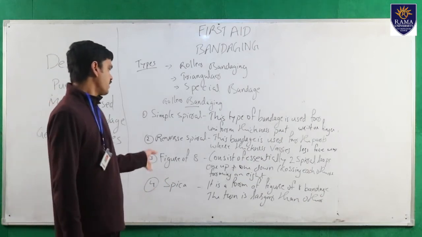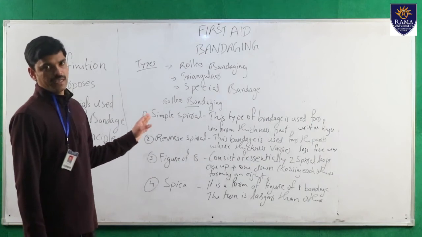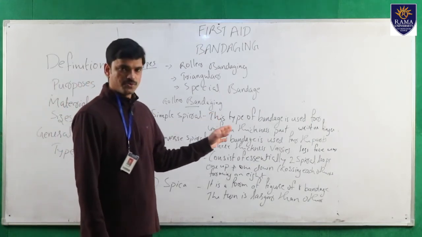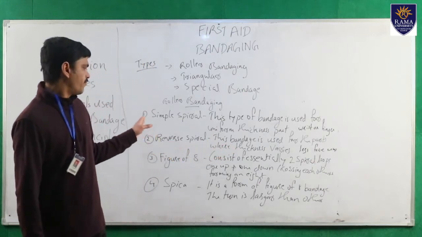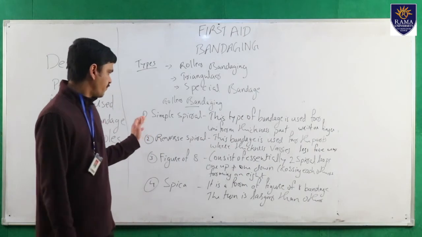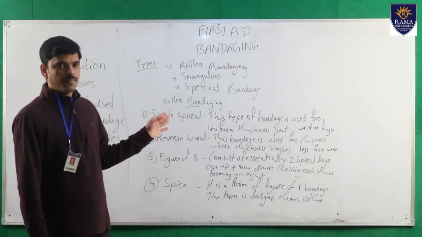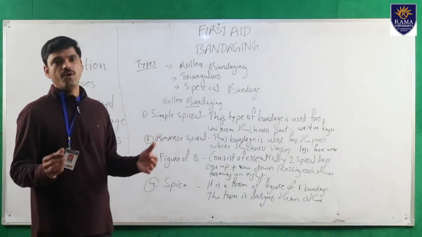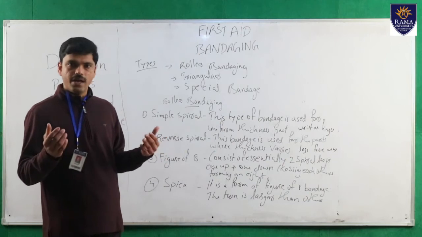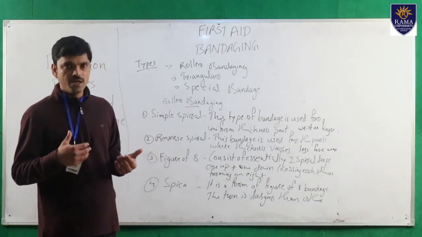And next one, the third one, is figure of 8. It is 8-shaped, consisting essentially of two spiral loops, one up and one down, crossing each other and forming an 8. It is applied over small joints like the wrist and elbow, for easy movement of the joints.